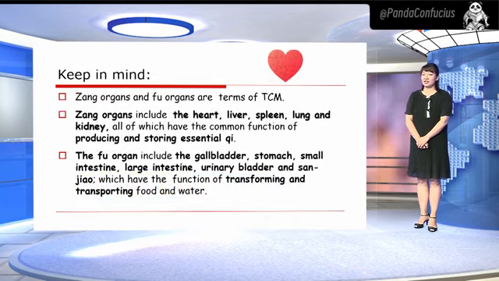Beginning to learn it, we need to learn about Zang Fu organs. Zang organs and Fu organs are terms of TCM. Zang organs include the heart, liver, spleen, lungs, and kidney, all of which have the common function of producing and storing essential qi. The Fu organs include the gallbladder, stomach, small intestine, large intestine, urinary bladder, and sanjiao, which have the function of transformation and transporting food and water. Later, we will learn more about Zang Fu organs.